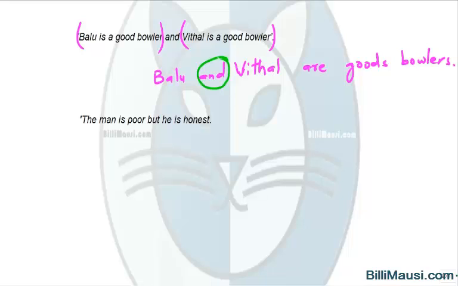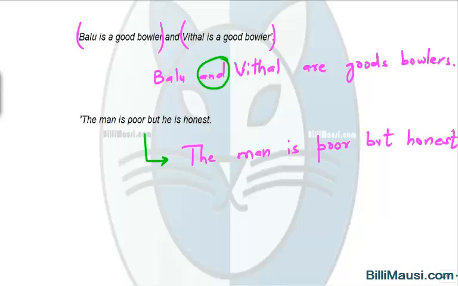Let's see the next sentence. The man is poor but he is honest. This also can be shortened and simply written as the man is poor but honest. This sentence is a contracted way of saying the same thing. So why not use this one itself?